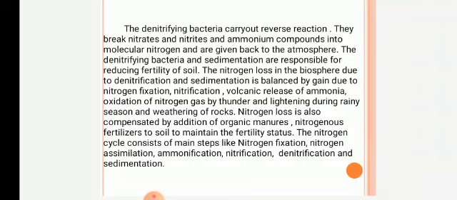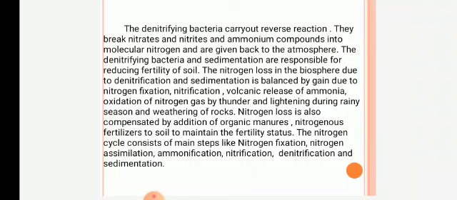The denitrifying bacteria and sedimentation are responsible for reducing the fertility of soil. The nitrogen loss in the biosphere is due to the denitrification process and the sedimentation process.